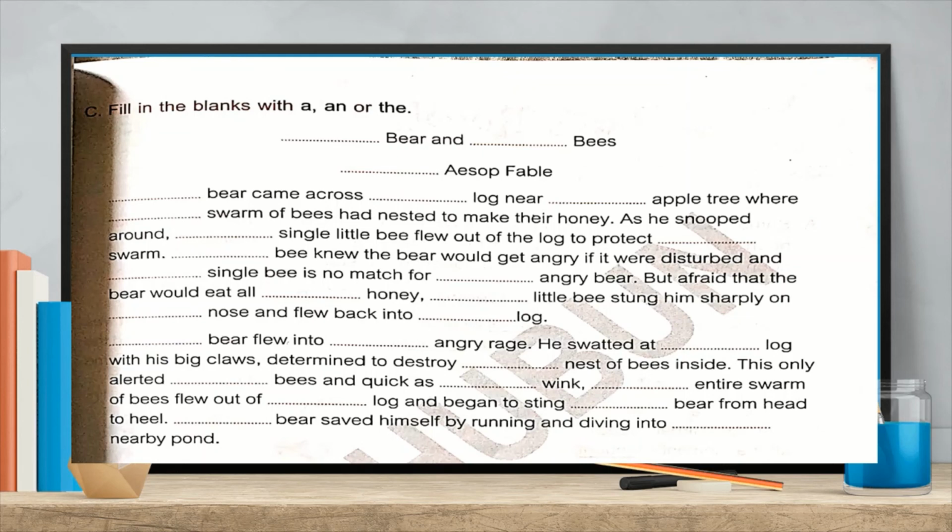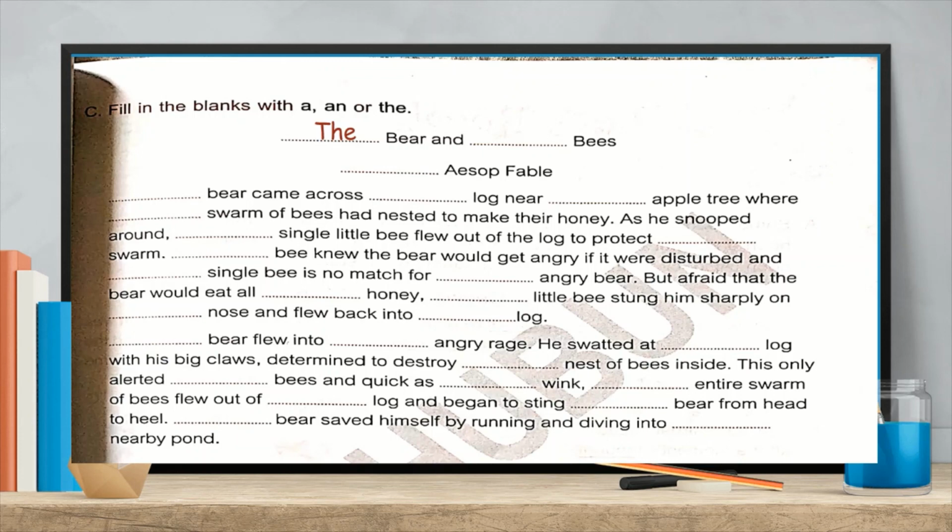Here one passage type thing is there, and we have to give the title of that passage. Dash bear and dash bees. Here what do we have? We have consonant words, right? So we can use a or an, but what do we have to pay attention to?